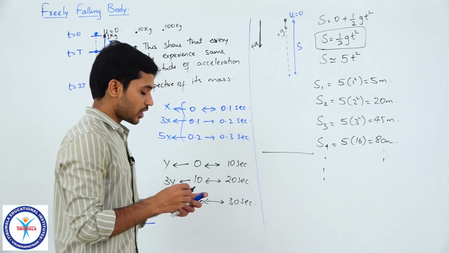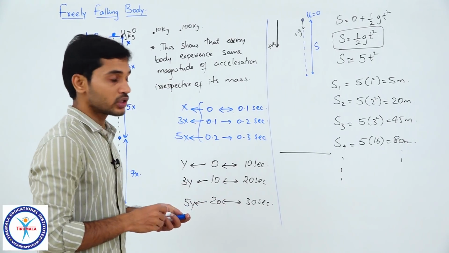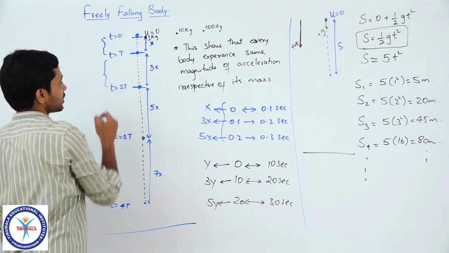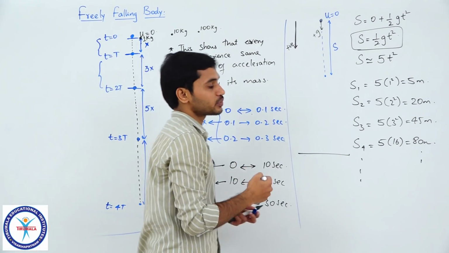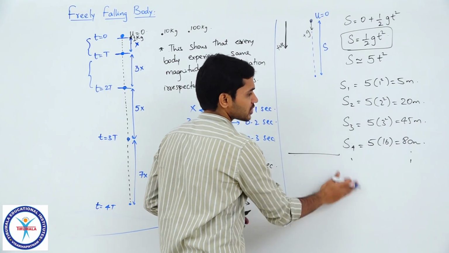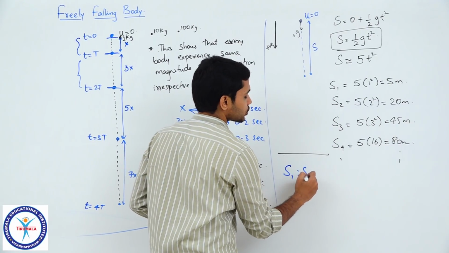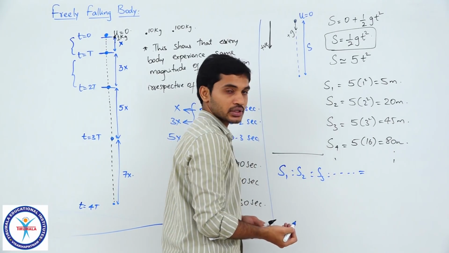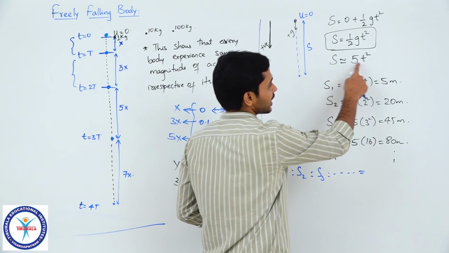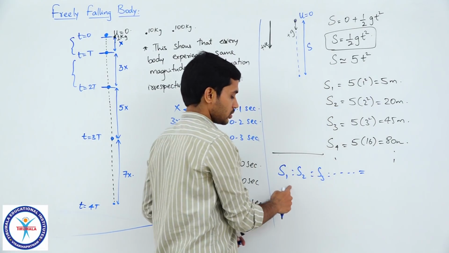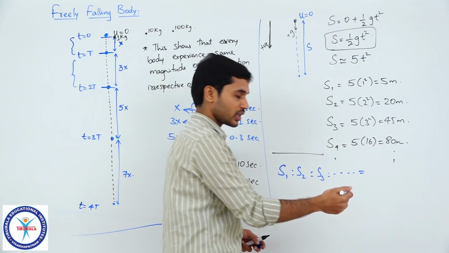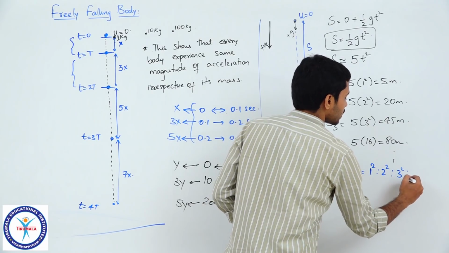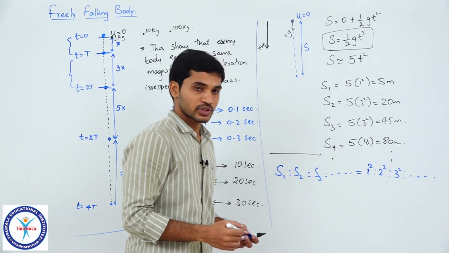Now, this is where you should observe very closely the result which I have told you earlier. So, this is the distance travelled between two intervals, right. So, let us find out the distance it travels between two intervals. See, from this, if I ask you what is the ratio of S1 is to S2 is to S3 is to so on, what is the ratio I am going to get? Look, because S is directly proportional to t square, the ratio will also be proportional to t square, right. That would be 1 square is to 2 square is to 3 square is to so on. You understand what I am saying?